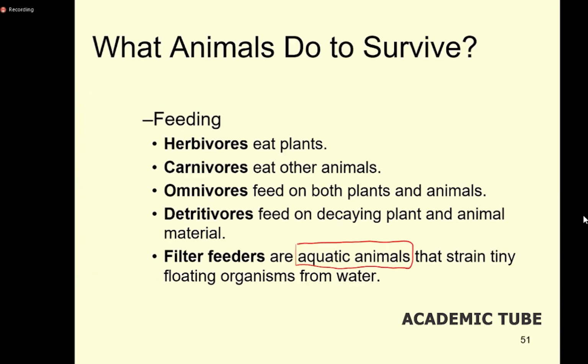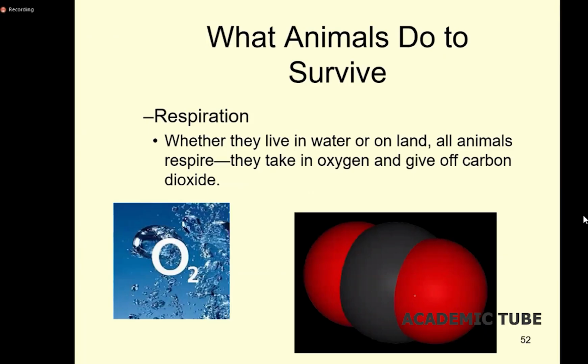Most of the animals that do filter feeding are unable to move. We call that sessile. Many sessile individuals feed by filter feeding.